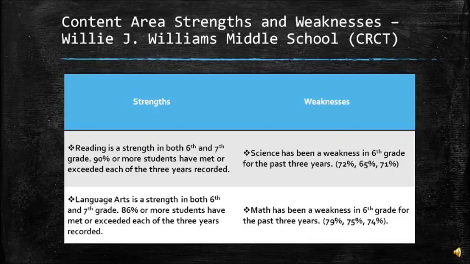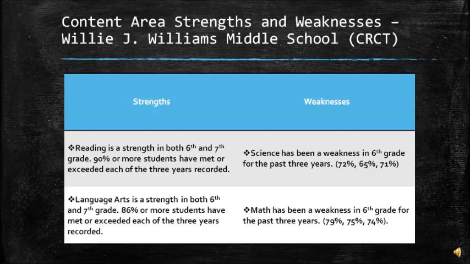Next, we have the content area strengths and weaknesses. Our strengths: reading is a strength in both 6th and 7th grade. 90% or more students have met or exceeded each of the 3 years recorded. Also, language arts is a strength in both 6th and 7th grade. 86% or more students have met or exceeded each of the 3 years recorded.